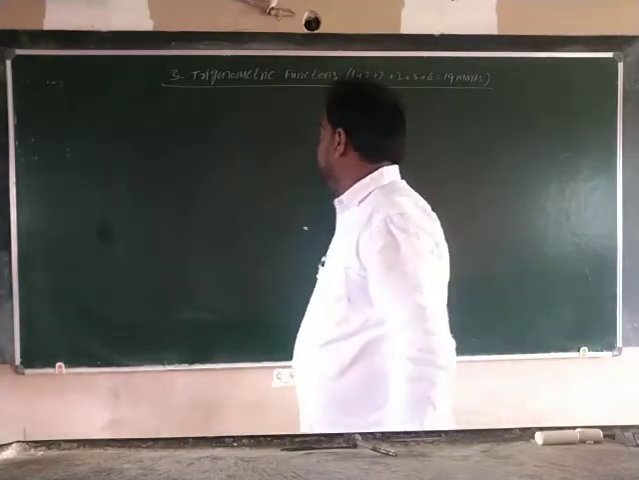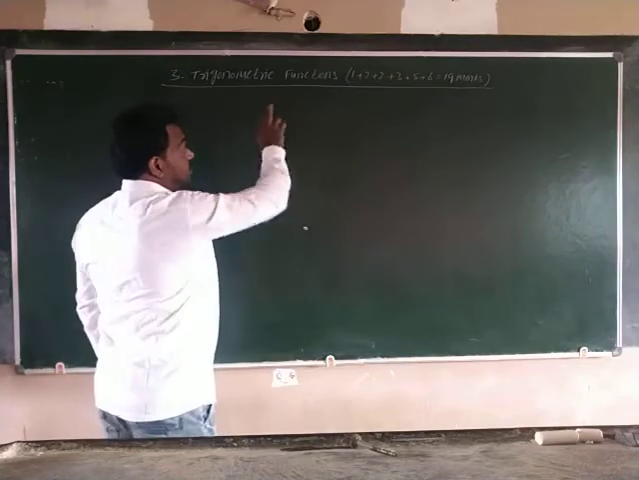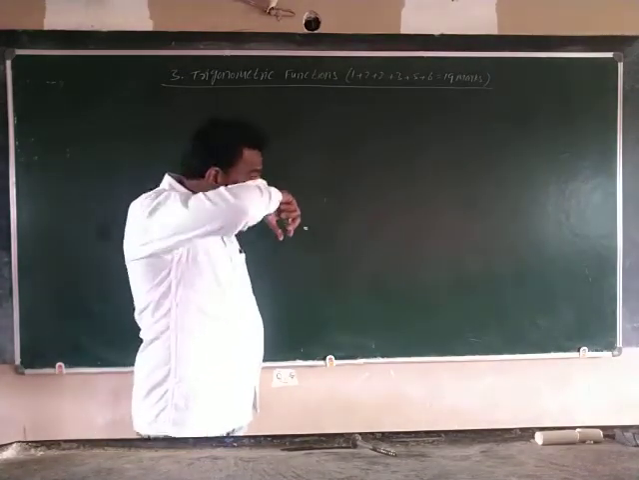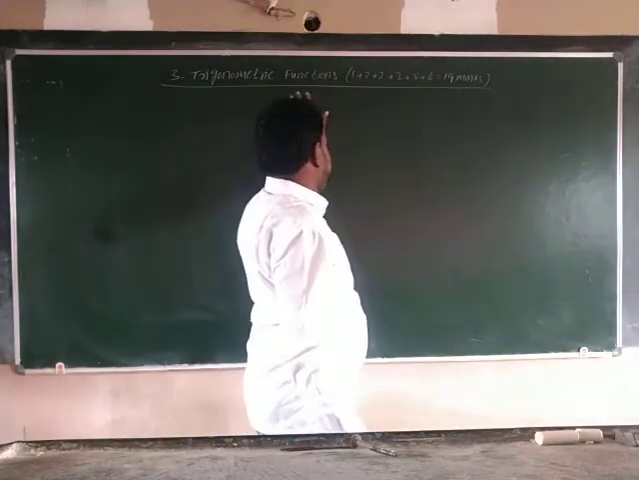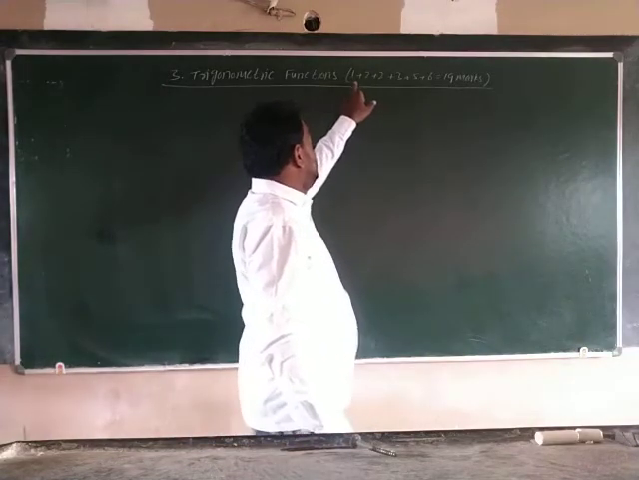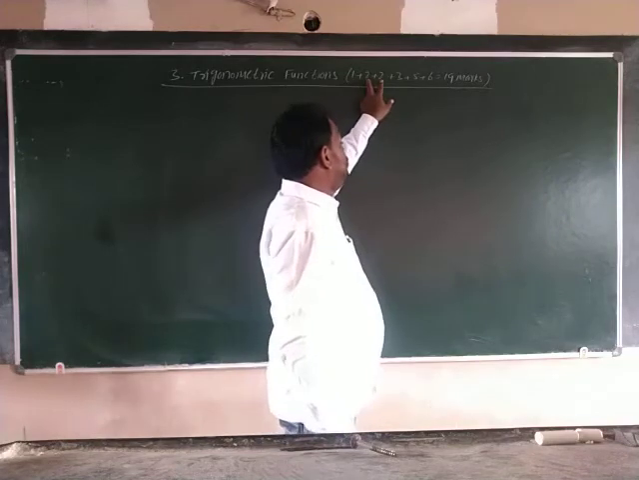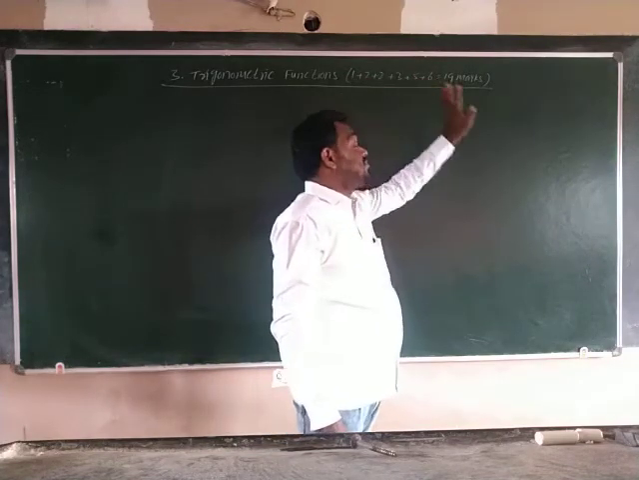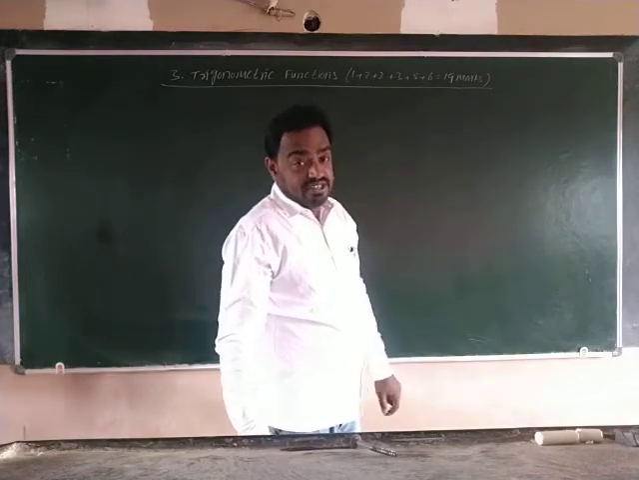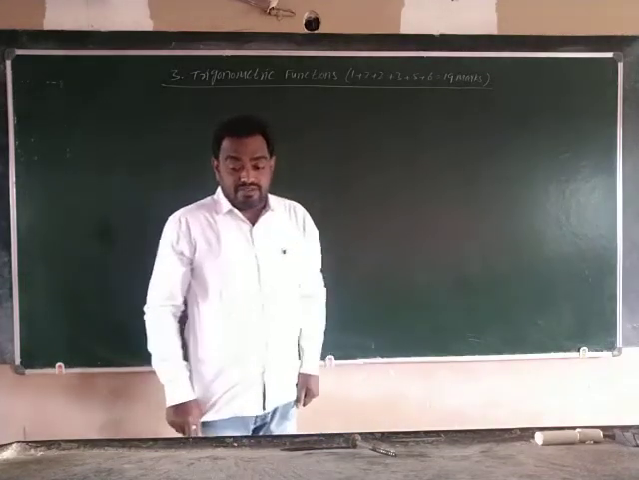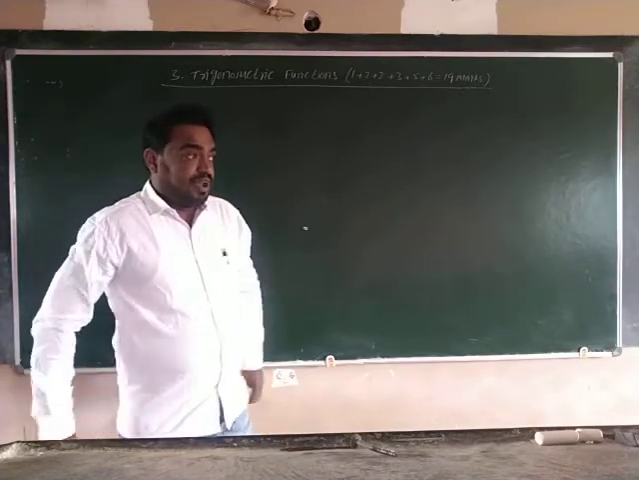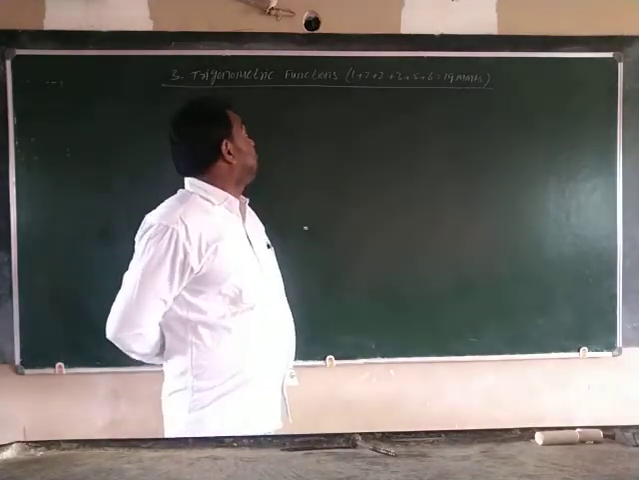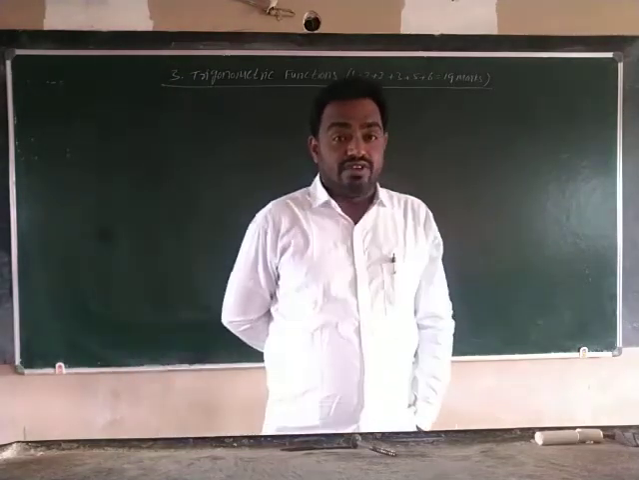First PUC, third chapter, trigonometric functions. As per the previous year, the weightage of this chapter is 19 marks. One 1 mark question, two 2 marks questions, one 3 marks question, one 5 marks question, one 6 marks question. Total 19 marks, as per the previous pattern. Okay, trigonometry. What is the definition of trigonometry?